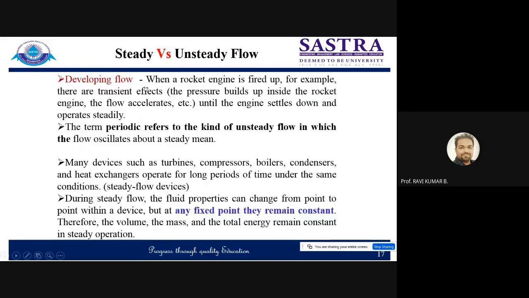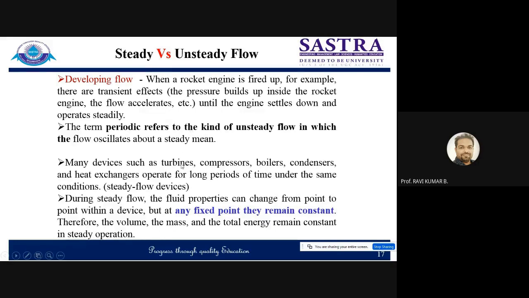Take the example of developing flow. Consider the case of a rocket engine. If you are just firing the engine, within the combustion chamber, the moment you start the ignition, what will happen? Your flow of fuel, or you can say propellant, and oxidizer starts burning. When they start burning, pressure will develop. That zone is known as developing flow. Once it is fully developed, then only you will get the thrust. So that's the example of transient effect. Pressure builds up inside the rocket engine, and then finally the flow accelerates. The moment your flow gets accelerated, you get the thrust.